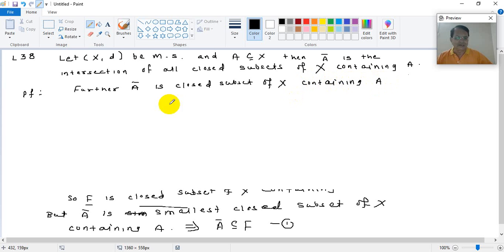This is obvious. Okay. So that implies also what? A bar is a member of that family F that we have defined above.